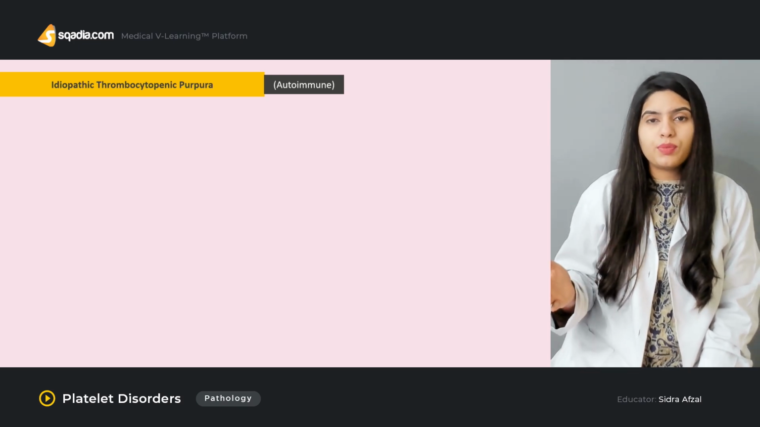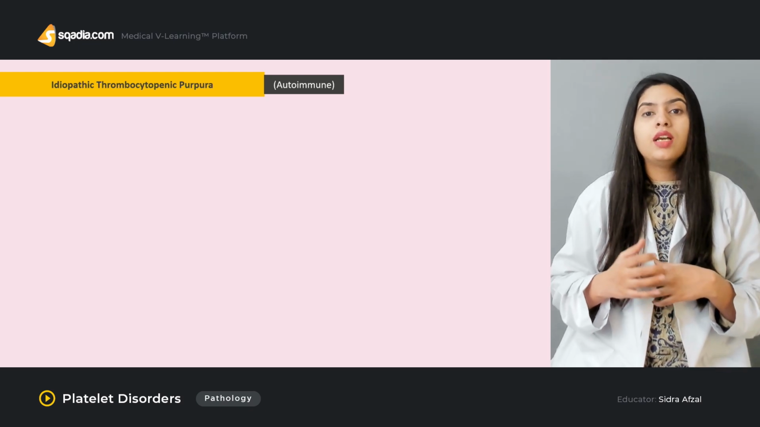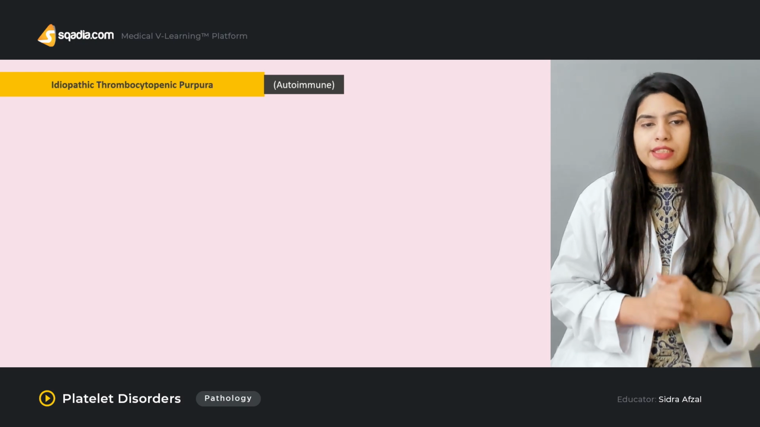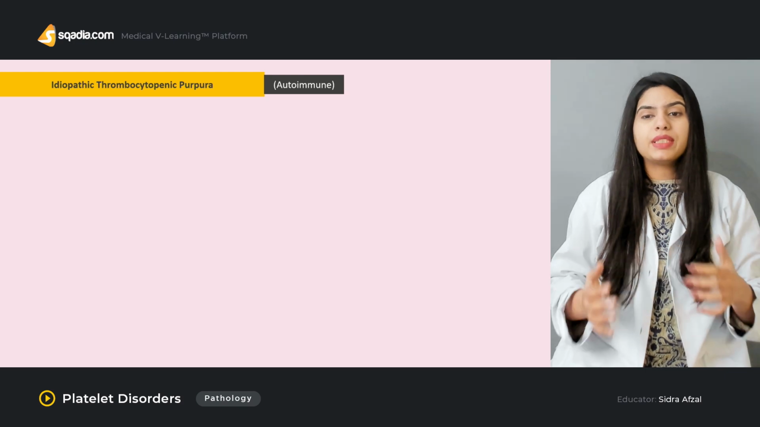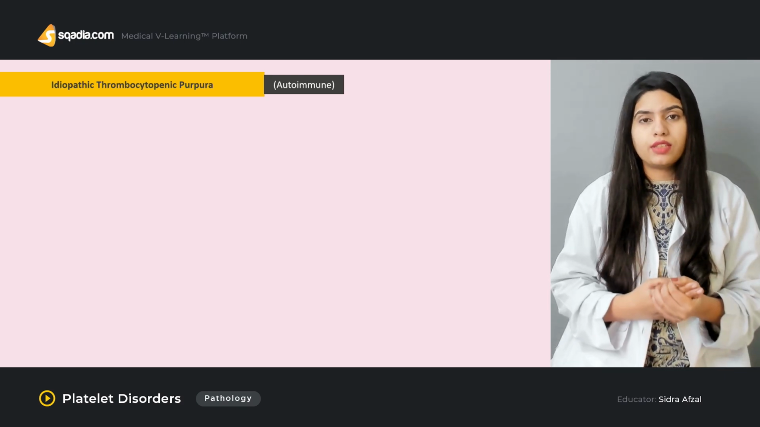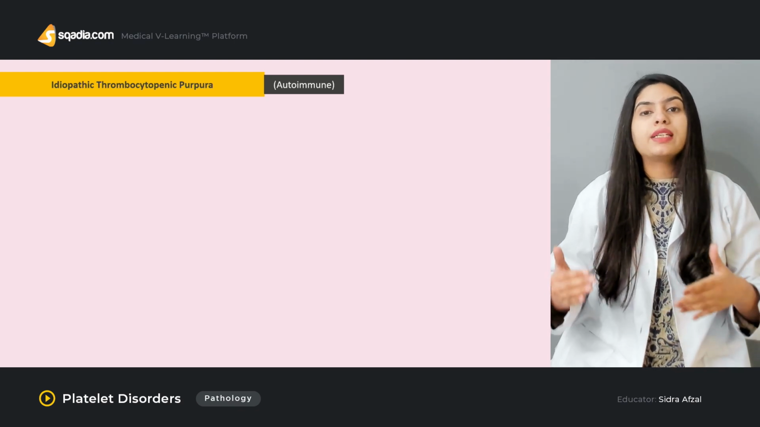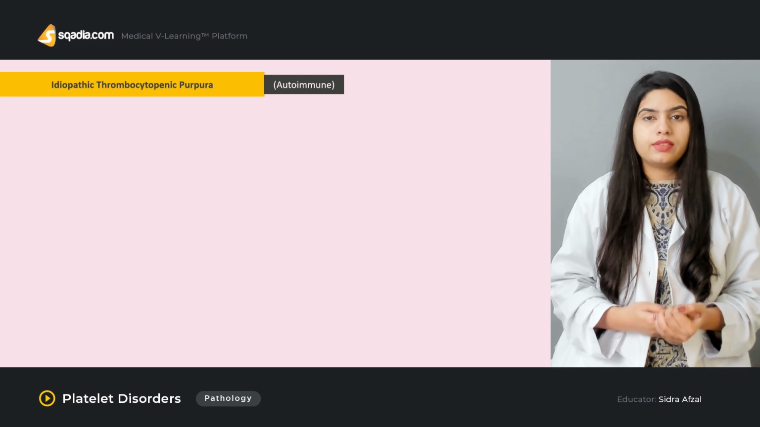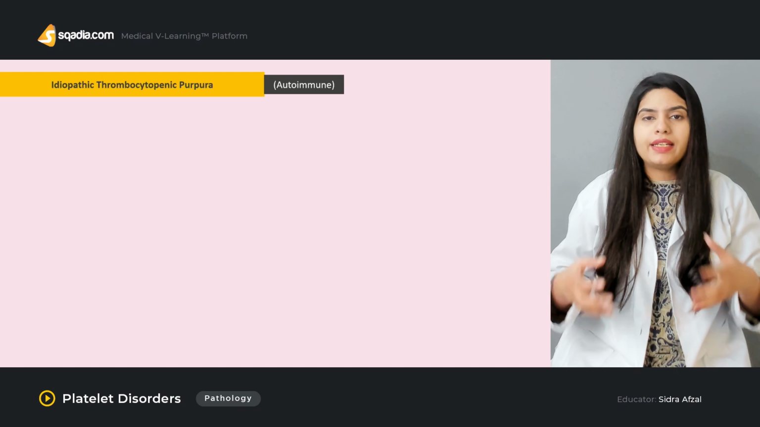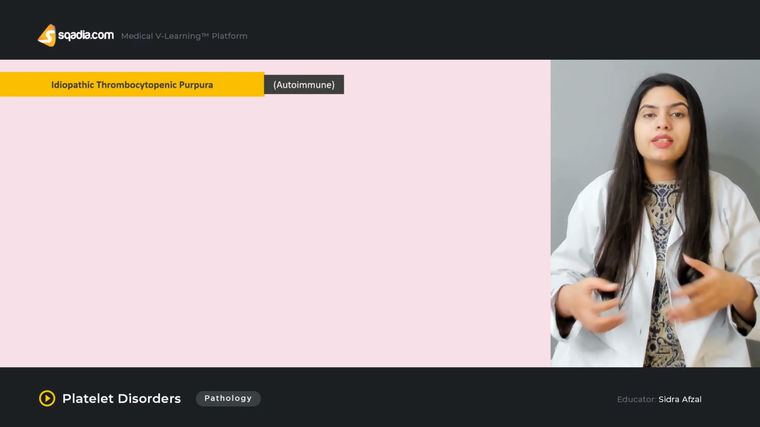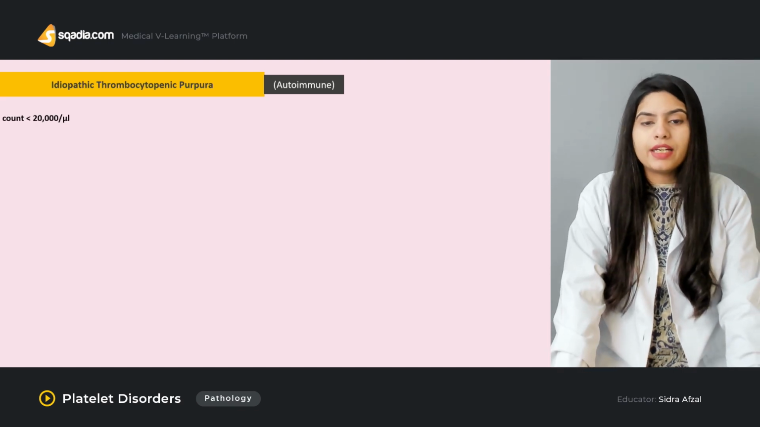There is thrombocytopenia, and purpura means the spotty appearance of the skin that is due to spotty hemorrhage beneath the skin. So idiopathic thrombocytopenic purpura is basically an autoimmune disease in which antibodies are produced against the platelets and megakaryocytes. The platelets and megakaryocytes are taken as antigen, and against them antibodies are produced that are then responsible for the destruction of these platelets and megakaryocytes.